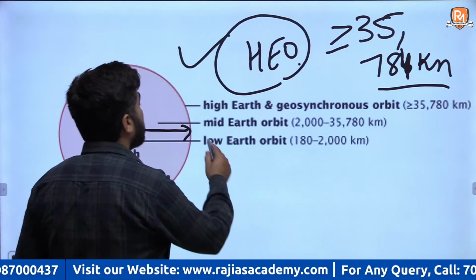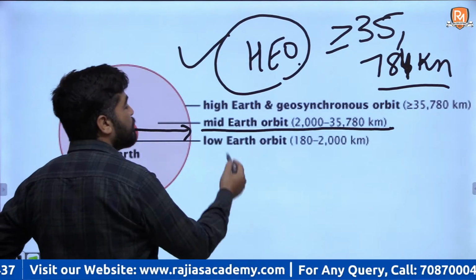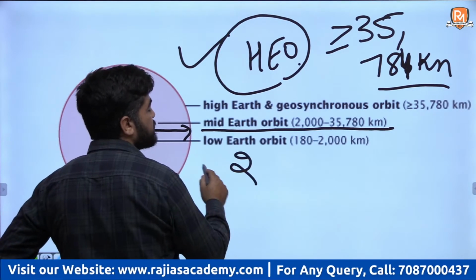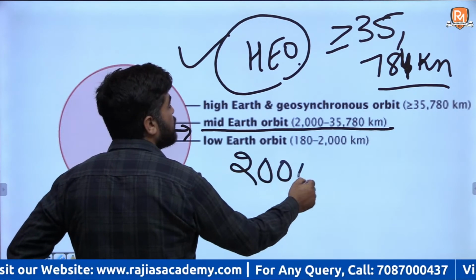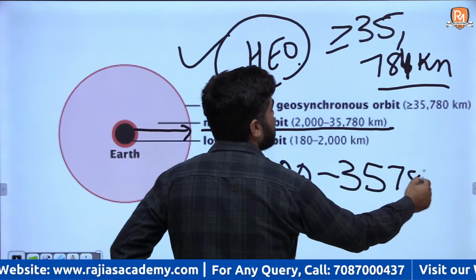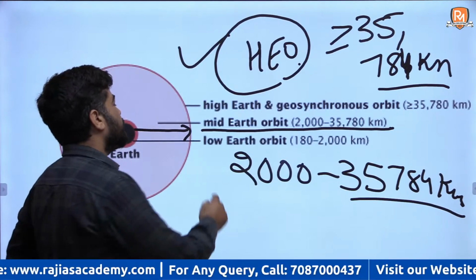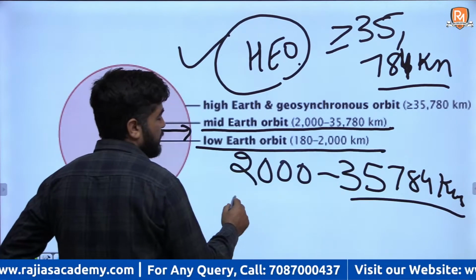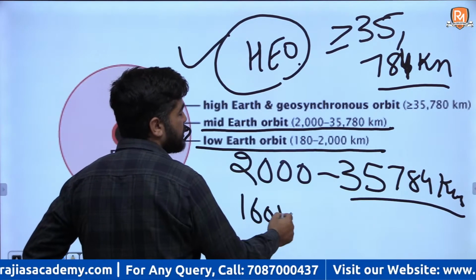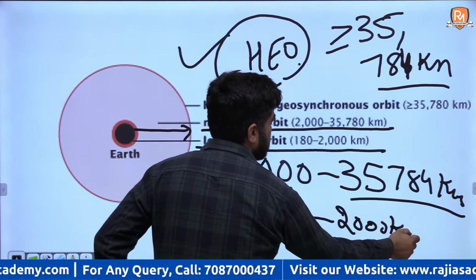Then you have middle Earth orbits. Middle Earth orbits are the orbits which have height from the surface of Earth between 2000 to 35,784 kilometers. Low Earth orbit, orbits having height of 160 kilometers to 2000 kilometers.